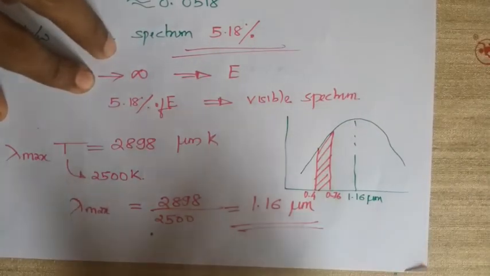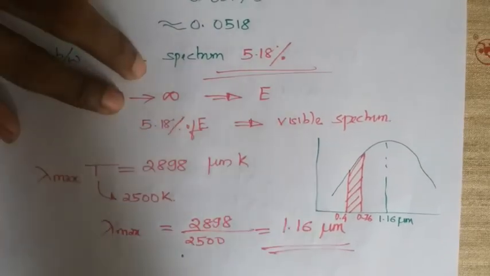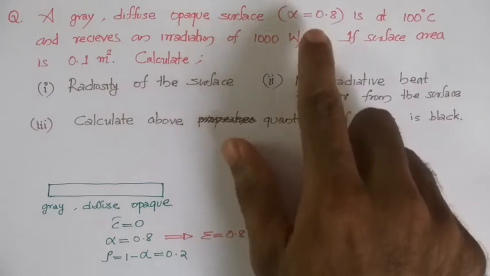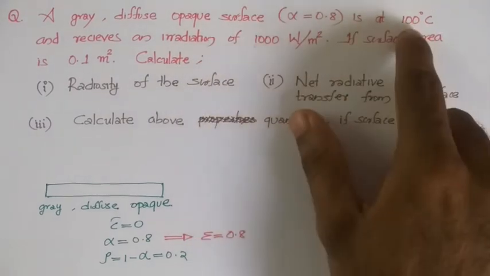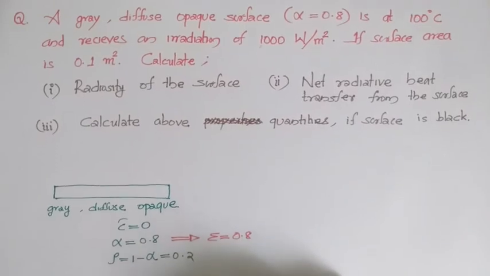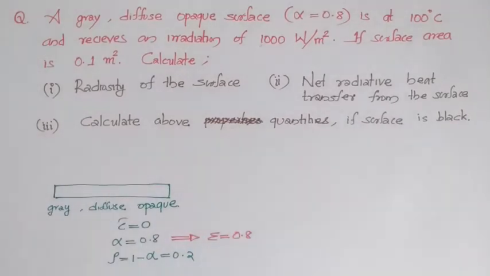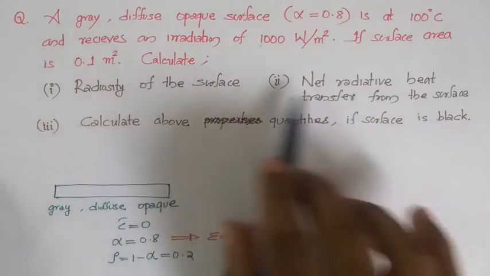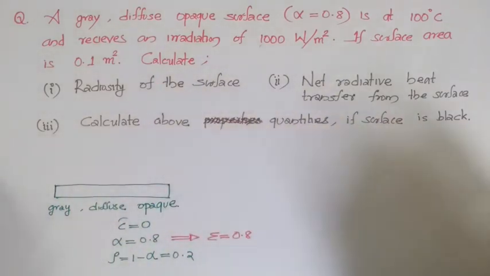So this is the final answer for this question. We have a problem based on radiosity. A gray diffuse opaque surface with absorptivity alpha equal to 0.8 is given, which is at 100 degrees Celsius, and it is receiving irradiation at the rate of 1000 watts per meter square. We have to calculate the radiosity from the surface and the net radiative heat transfer from the surface, and we have to calculate these two quantities if the surface is black.